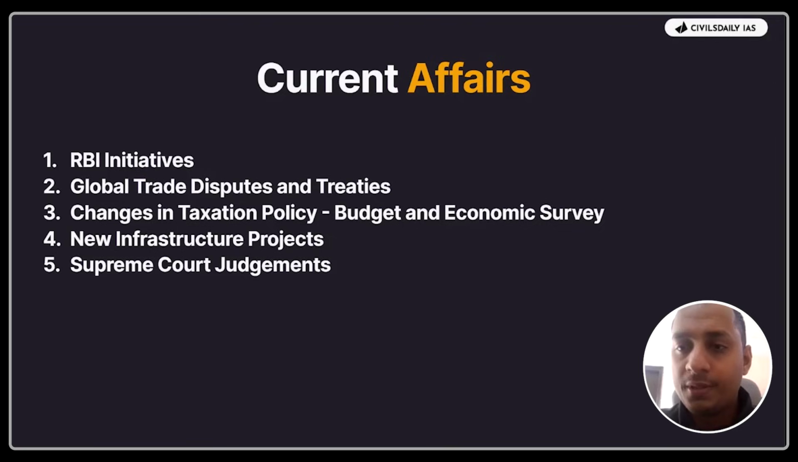And the Supreme Court judgments. Let's say there has been any major issue with respect to any economic matter. For example, in 2022, UPSC asked about multi-state cooperative societies. The Supreme Court judgment was there with respect to multi-state cooperative societies in that particular year. So always focus on the Supreme Court judgments with respect to the economy, and the major infrastructure projects, not any rail or something. Let's say a new airport is inaugurated. We will be discussing all these.